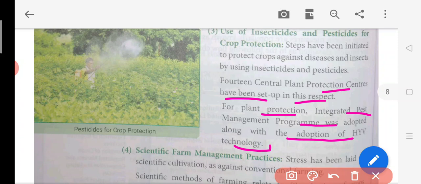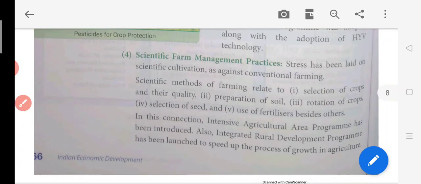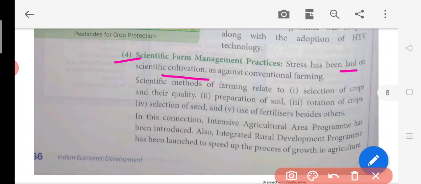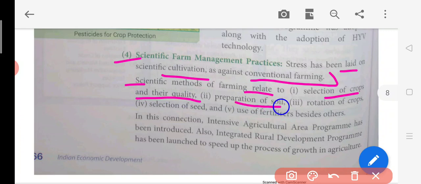Now after this, scientific farm management practices. What is scientific? Stress has been laid on scientific cultivation as against conventional farming. So how is farming done nowadays? The scientific method of farming involves selection of crops and their qualities. First, they look at the quality of the crops. Then there will be preparation of the soils, which means soils will be prepared for different types of crops. Then crop rotation will be there.